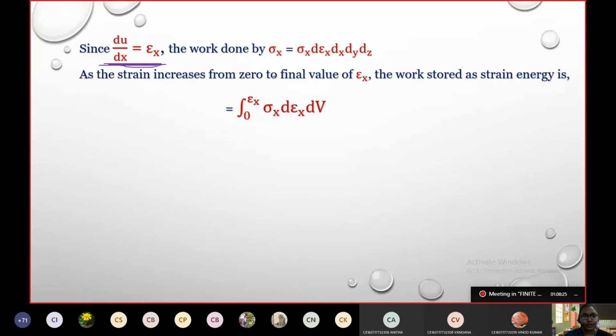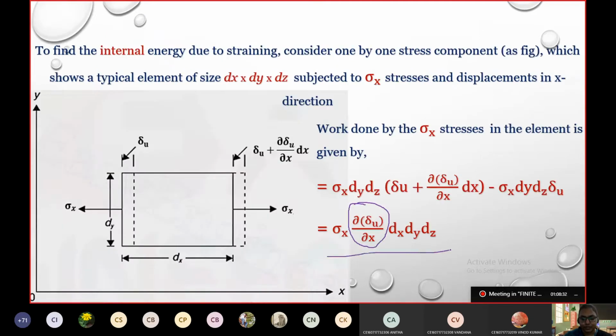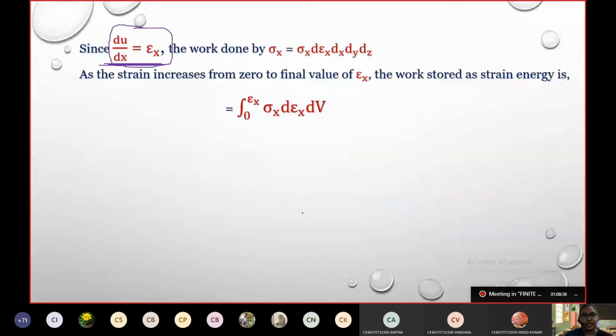If we substitute this part in the equation we got, we are going to get the work done by stress in x direction as sigma x into d epsilon x into dx dy dz.